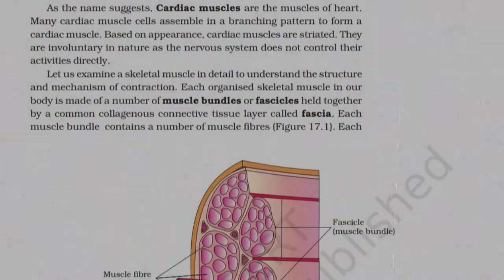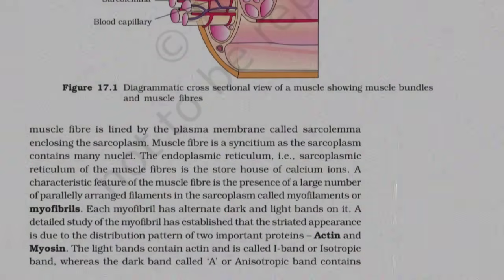Each organized skeletal muscle in our body is made of a number of muscle bundles or fascicles held together by a common collagenous connective tissue layer called fascia. Each muscle bundle contains a number of muscle fibers. Each muscle fiber is lined by the plasma membrane called sarcolemma, enclosing the sarcoplasm. Muscle fiber is a syncytium, as the sarcoplasm contains many nuclei. The endoplasmic reticulum, that is, the sarcoplasmic reticulum of the muscle fibers, is the storehouse of calcium ions.